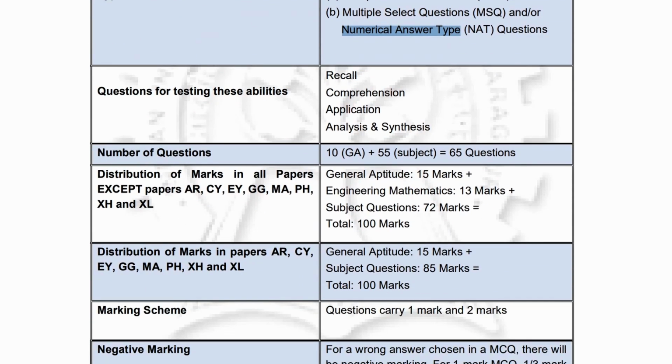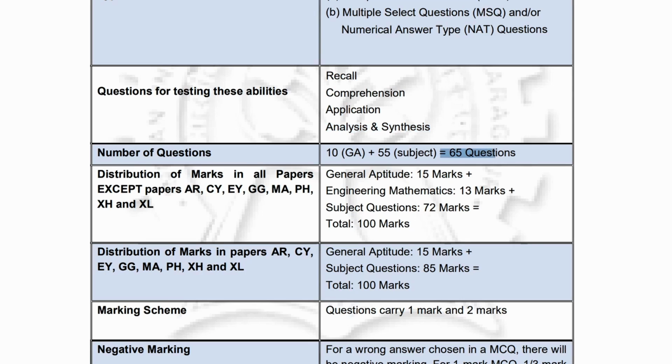Okay, and the questions will be of four types. I mean, if we say what type of questions there will be, they will be memory based, comprehension based, application based, and analysis based. And sometimes, if you are from chemical engineering, you know that we have chemical technology also, so all those things will be included. So they test your abilities on these four categories. So the paper will be of that type.